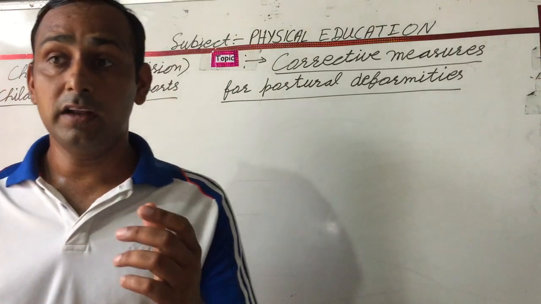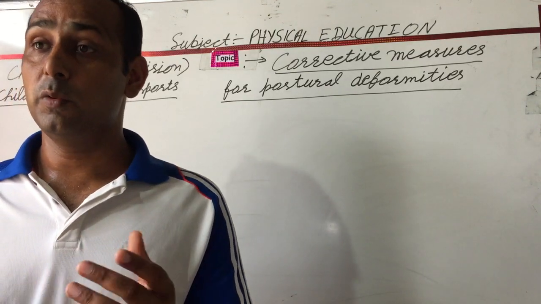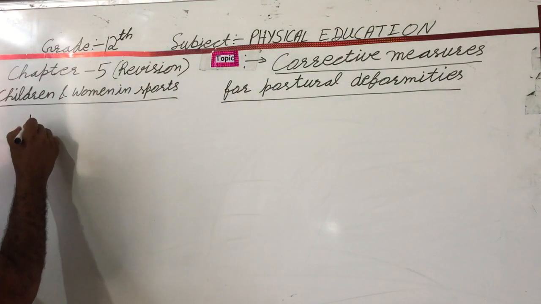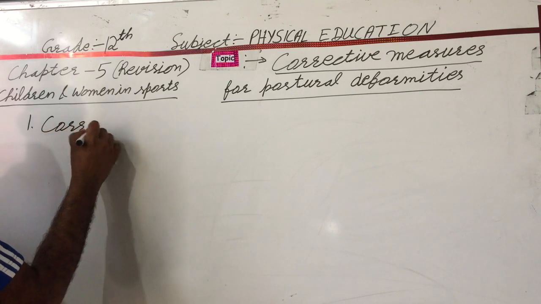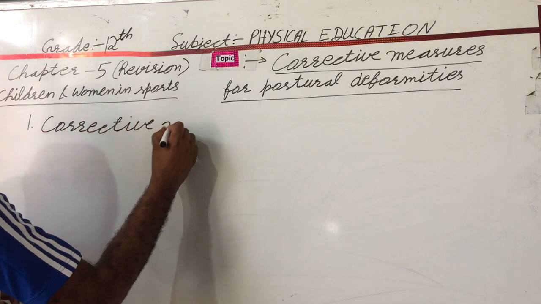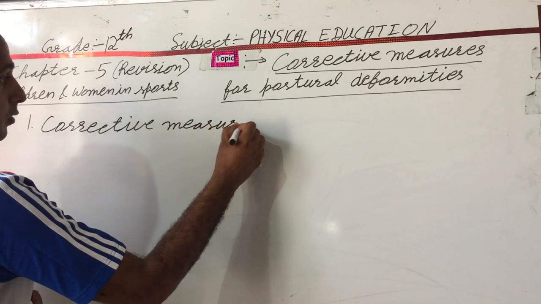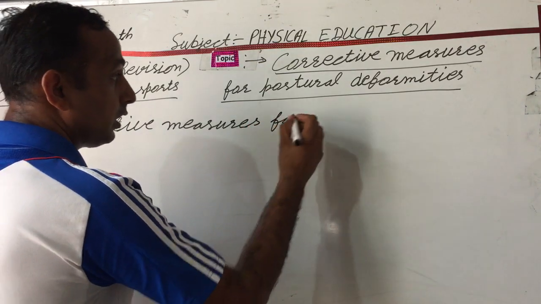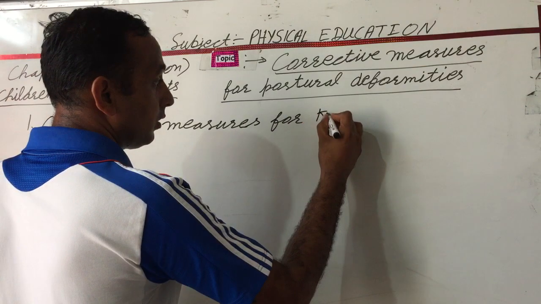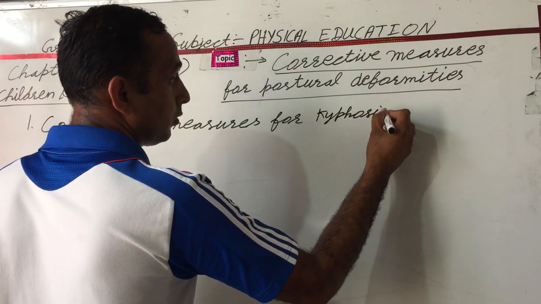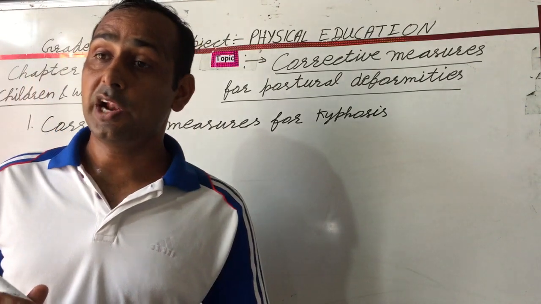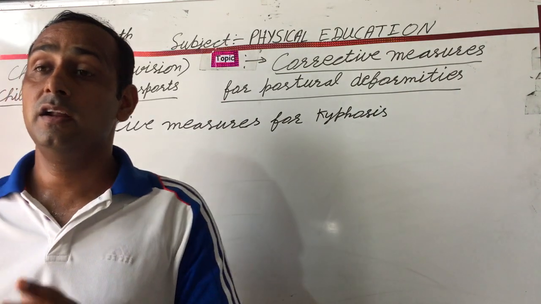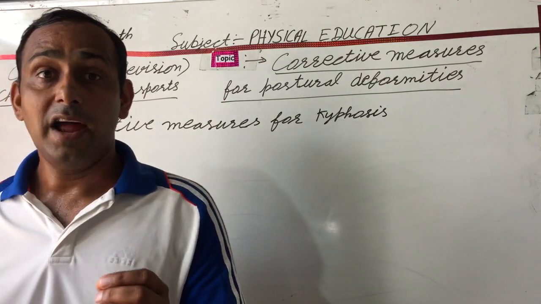First is the corrective measure for postural deformity. The first deformity is kyphosis. So the first corrective measure for kyphosis is to lie down in supine posture.